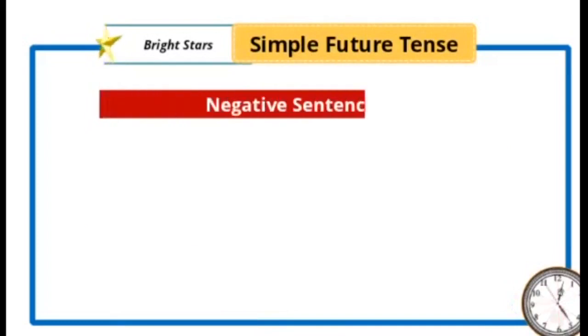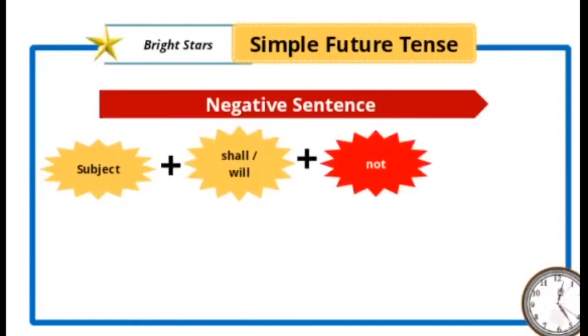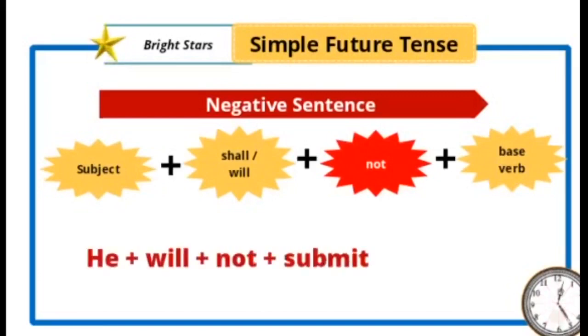Next, how do we make a negative sentence? First we take the subject plus the helping verb shall or will, then we include not, plus the main verb. So not is inserted between the helping verb and the main verb. Here you can see the example: he will not submit the form.